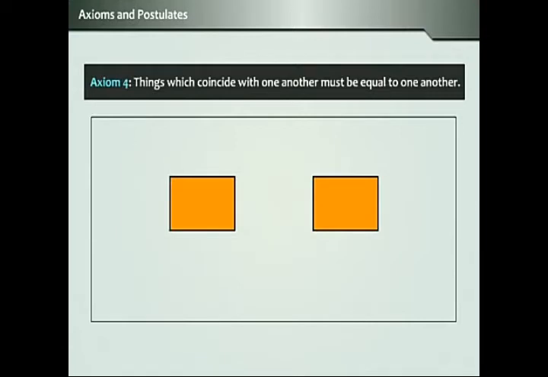Axiom 4. Things which coincide with one another must be equal to one another. This means that if two geometric figures can fit completely one into the other, then they are essentially the same.